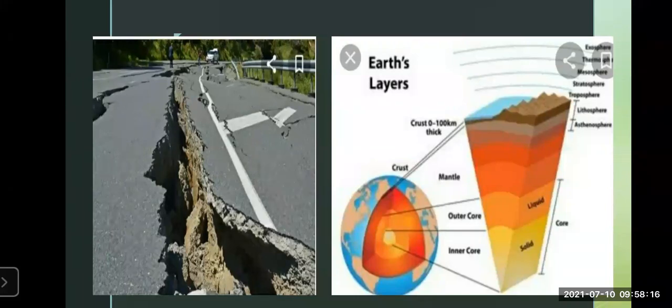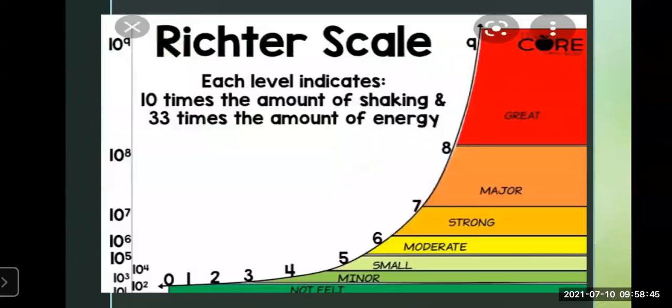Now, how powerful is the earthquake, and what is its magnitude? When an earthquake happens, how do we understand what the power of the earthquake was? Technology and science have made a lot of inventions for this, and it is measured by the Richter scale. Now let's see what this Richter scale is on the next slide.